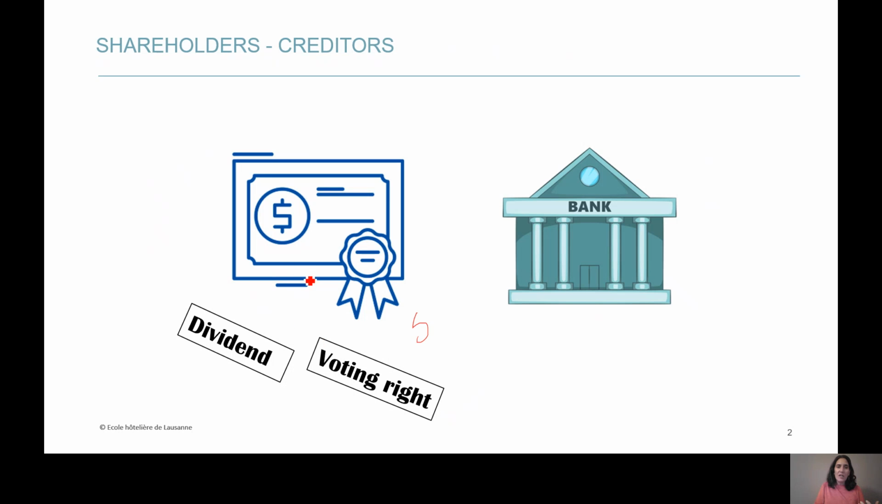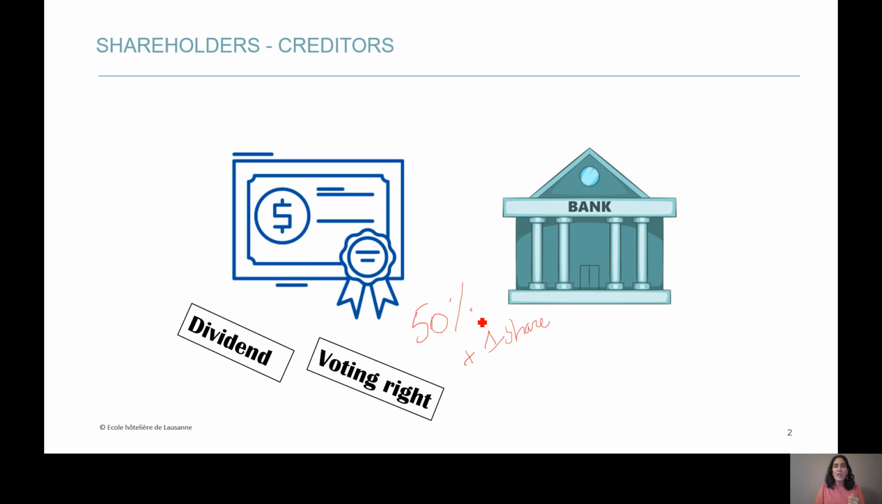So the majority of the shares means 50% of the shares plus one share. If you have the majority of the shares, that means that you can decide whatever you want for that company. So you have voting rights when you have a share. One share, one voting right.